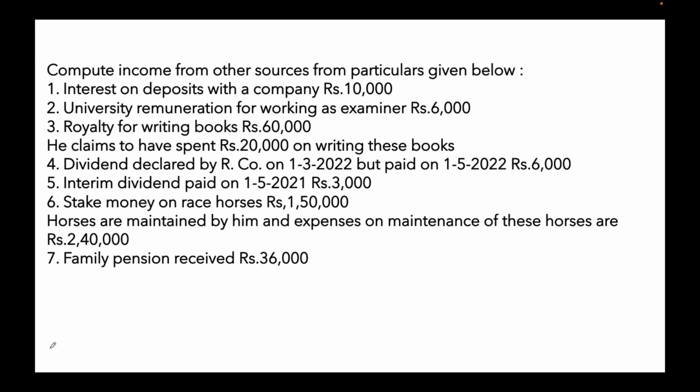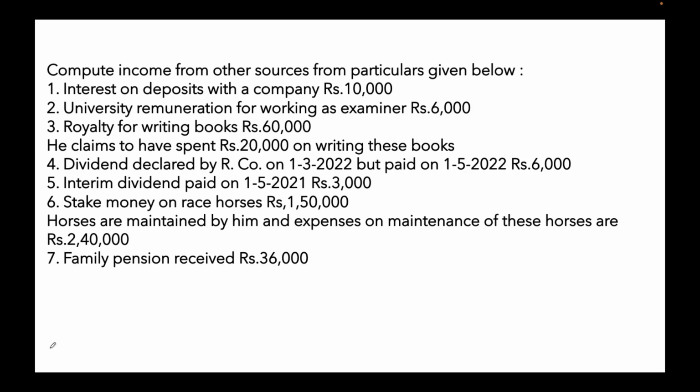Dividend declared by an Indian company is rupees 6,000. So previously dividend from an Indian company was exempted from tax. For this assessment year it is taxable. So 6,000 is taxable. Interim dividend is also taxable, 3,000 fully taxable.